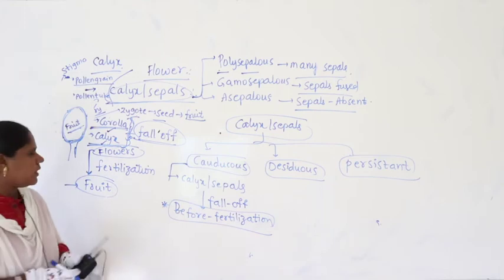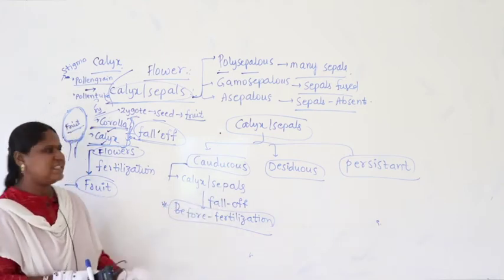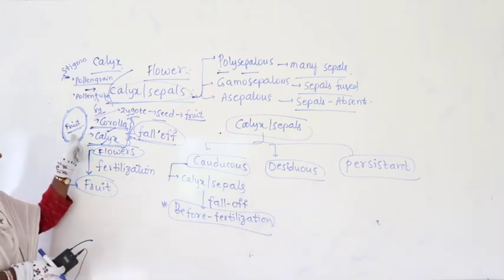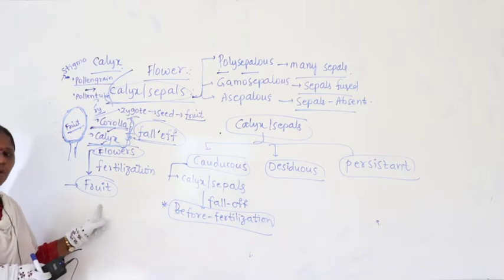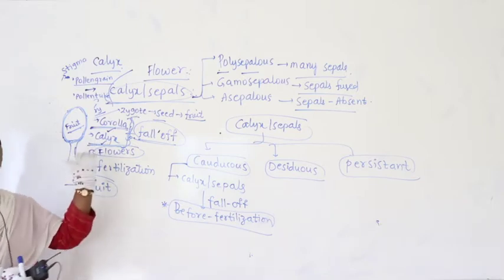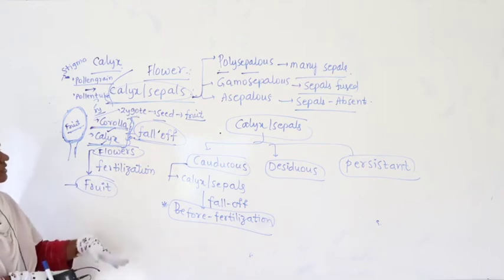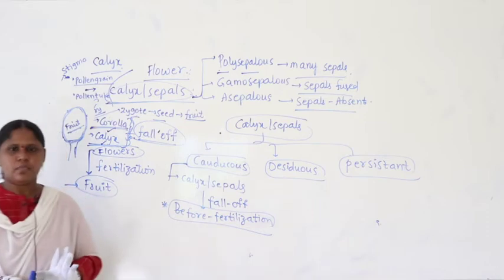What is the meaning of this? Calyx or sepals fall off before fertilization. Before the fertilization, before conversion of the flower into fruit, before formation of fruit, the calyx or sepals will fall off. Then such type of calyx is called caducus calyx.